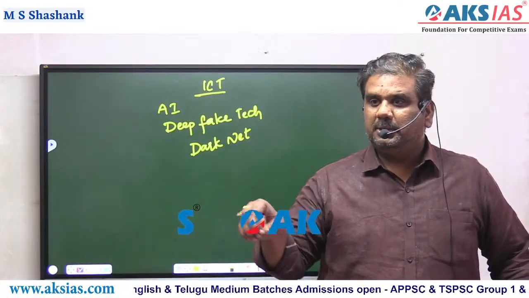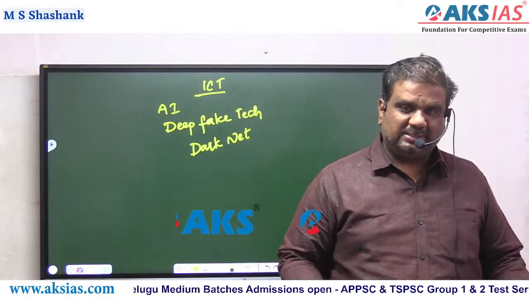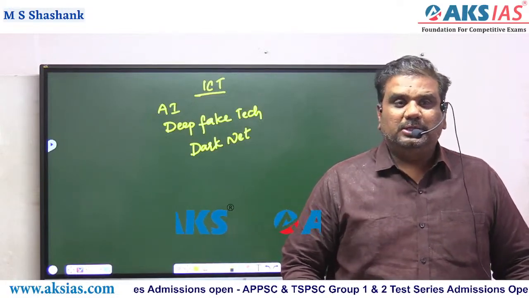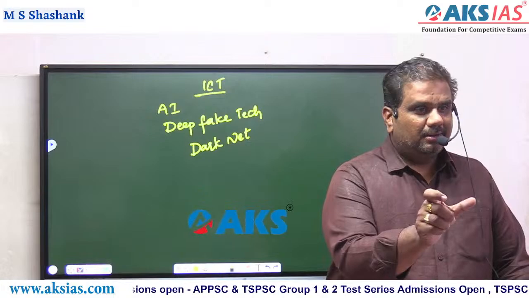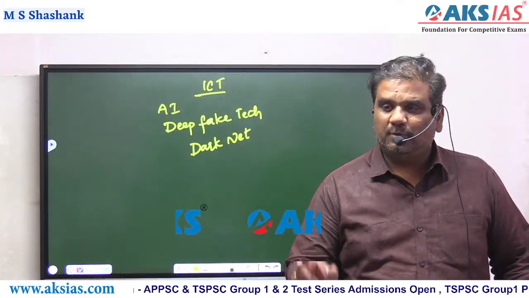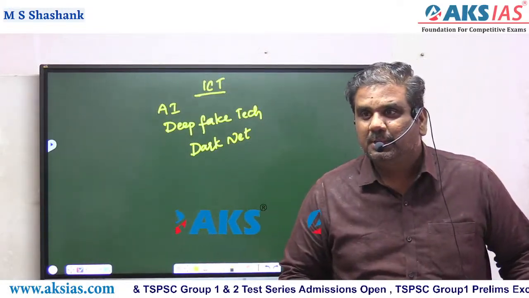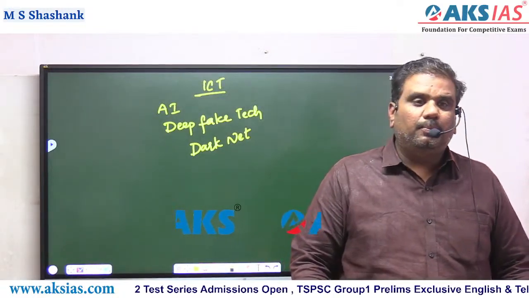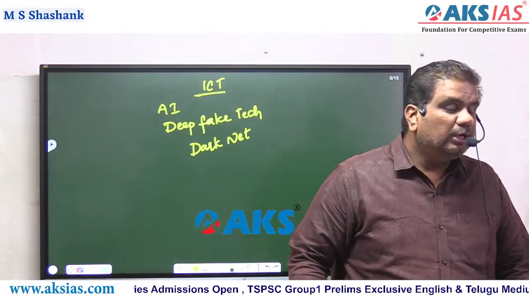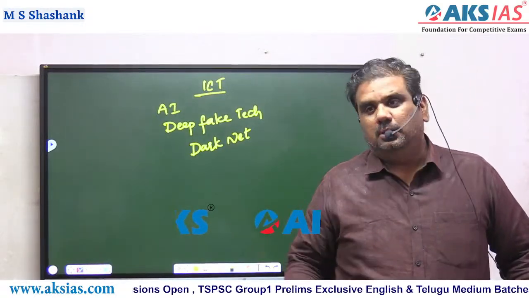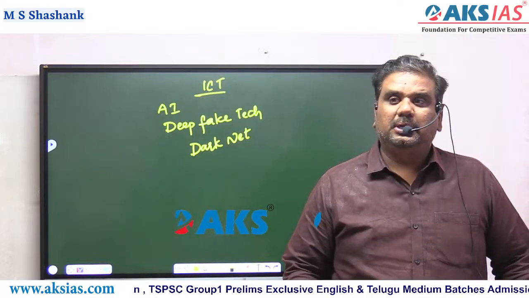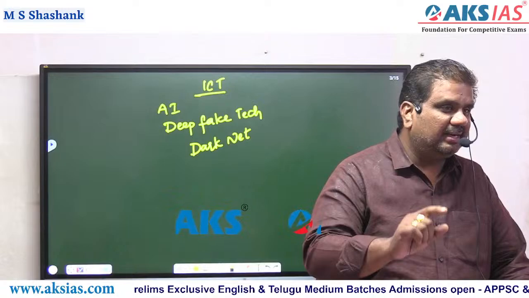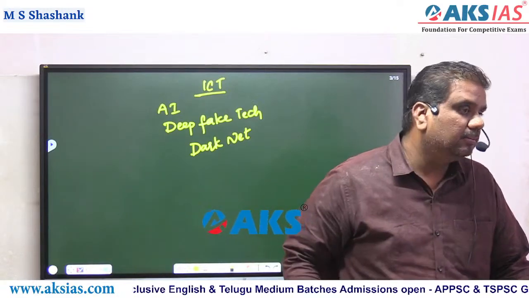So generally in your laptop, the moment you are accessing a Swiss bank account, immediately the cyber department will come to know that so and so person is accessing the Swiss bank account from so and so IP address. But the moment you are accessing your Swiss bank account or any bank account in foreign banks using Darknet, or the dark web, in that case even the cyber department will not be in a position to trace that very easily.